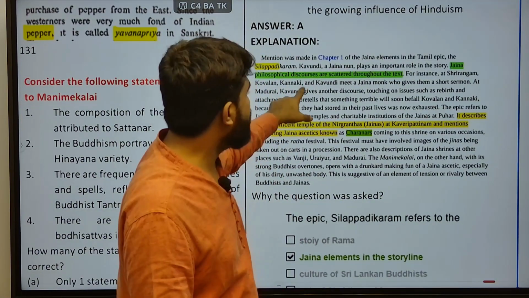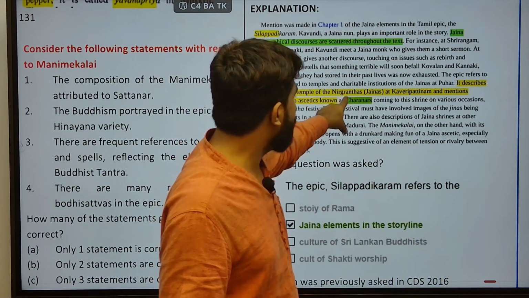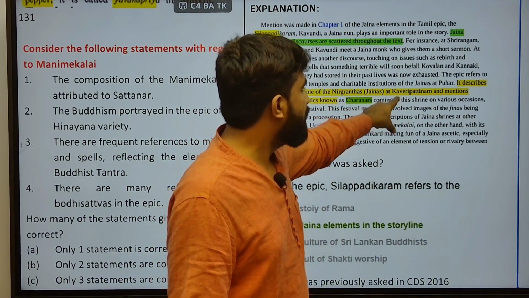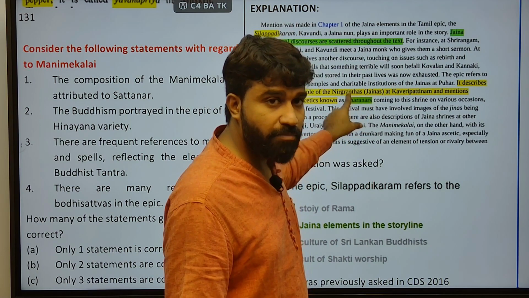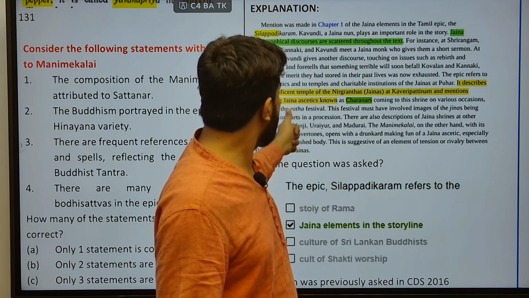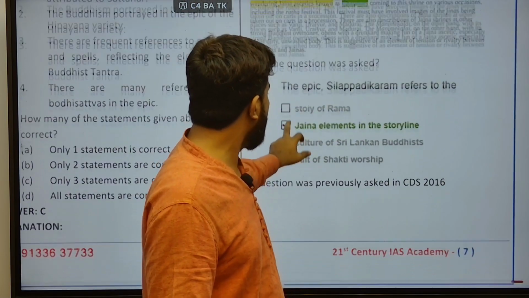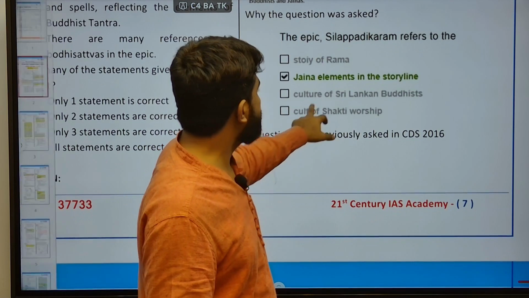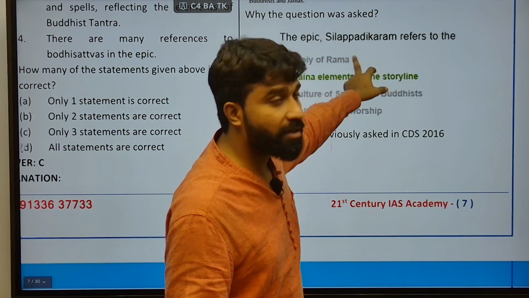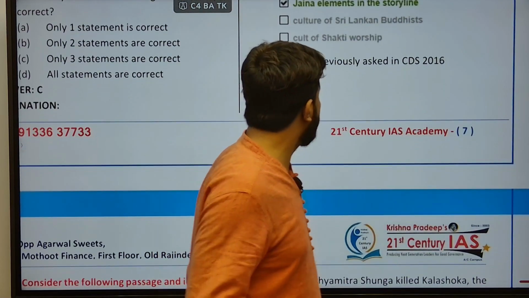So, philosophical discourses are scattered throughout this text, and the magnificent temple of Nigrandas at Kaveripattinam was also mentioned there, and it mentions wandering Jain monks as Charanas. Jain elements in the storyline: the Silappadikaram refers to the Jain elements in the storyline.